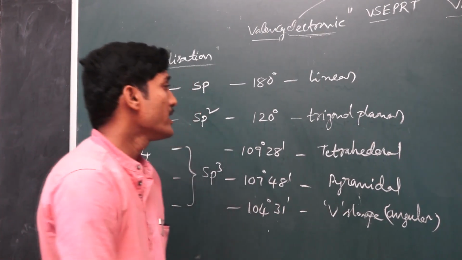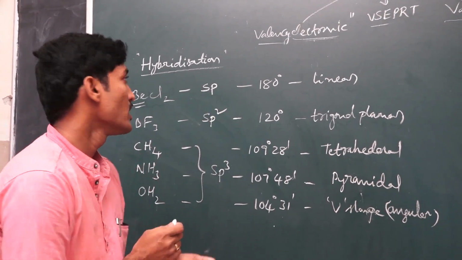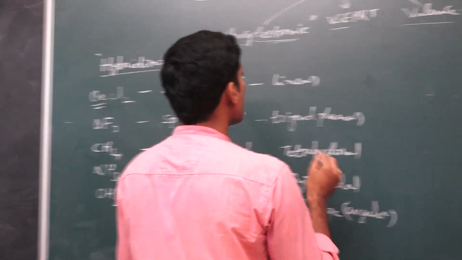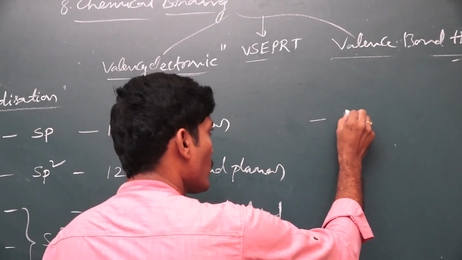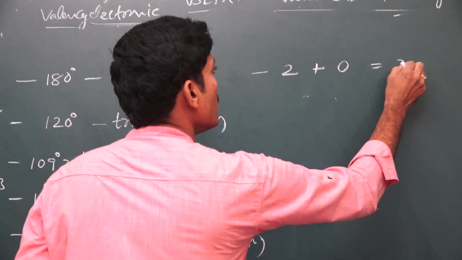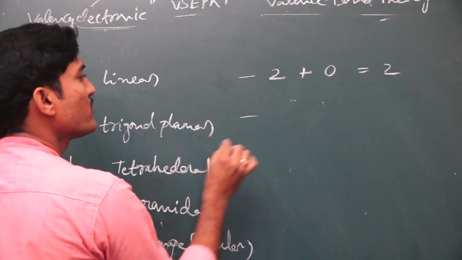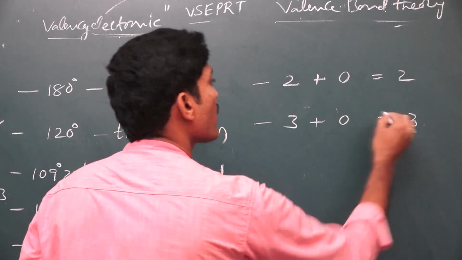Also, sometimes he is asking how many pairs there are in total, lone pairs and bond pairs also. In the case of beryllium chloride, between beryllium and chlorine there are only 2 bond pairs, there are no lone pairs, and the total pairs are 2. And in the case of BF3, there are 3 bond pairs, there are no lone pairs, the total pairs are 3.